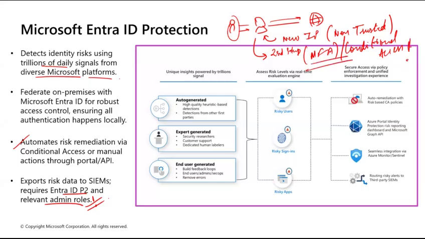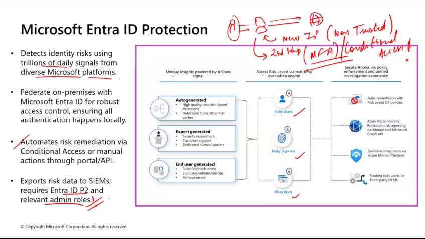What MFA policy have you created? What is the second step of authentication you need? Is it security questions? What is the authentication method? What do you need to do if you find a risky user, a risky sign-in, or a risky application? All of this is based on that. See, this is the step-by-step process.